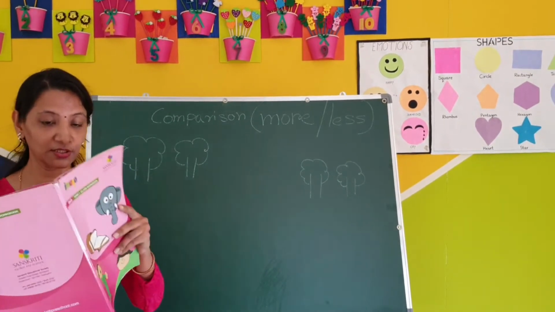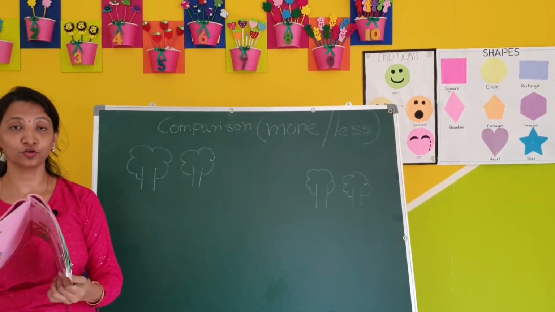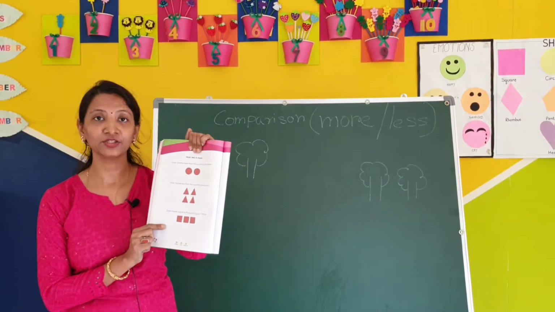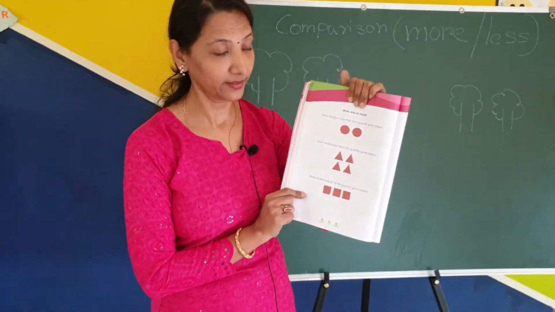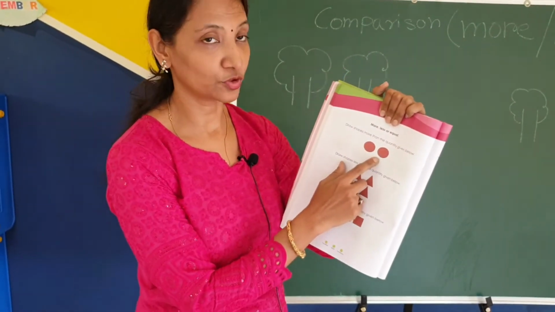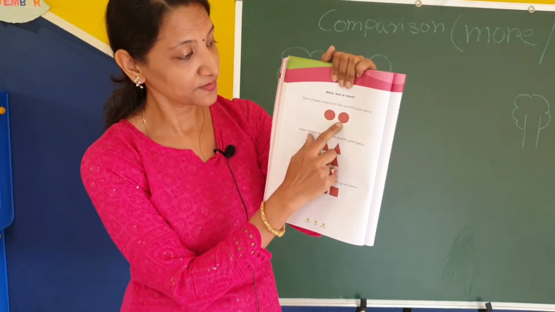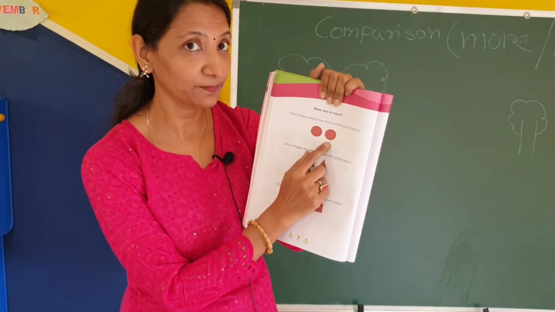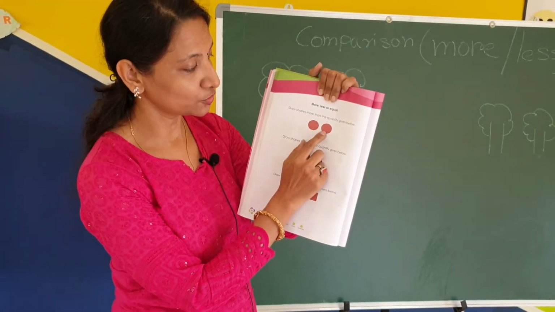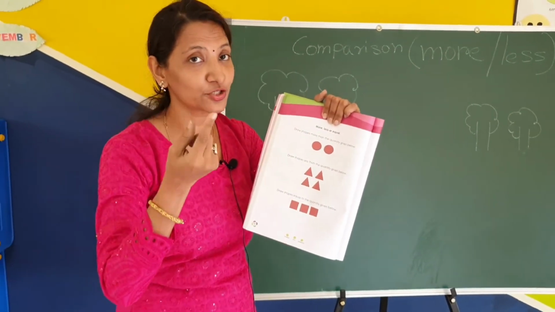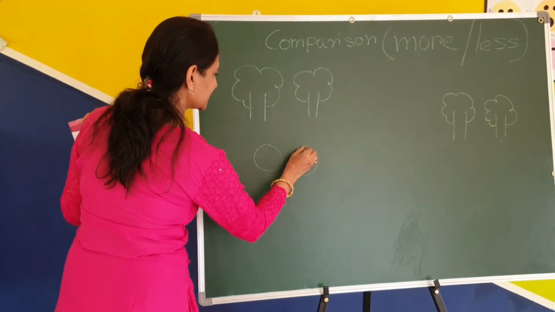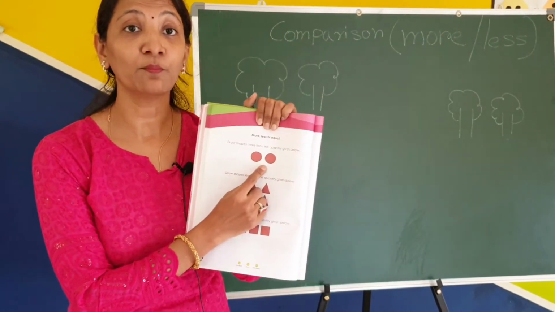Okay, now open that page in your book, page 52. See, did you open the page? Take a pencil in your hand, we will draw, okay? Draw shapes more than the quantity given below. We have to draw more shapes. What is the shape? First tell me. Circle. How many? You have to count it. 1, 2. Here we have to draw more than 2. Okay? See, 2. Right? So we have to draw more than 2 circles.